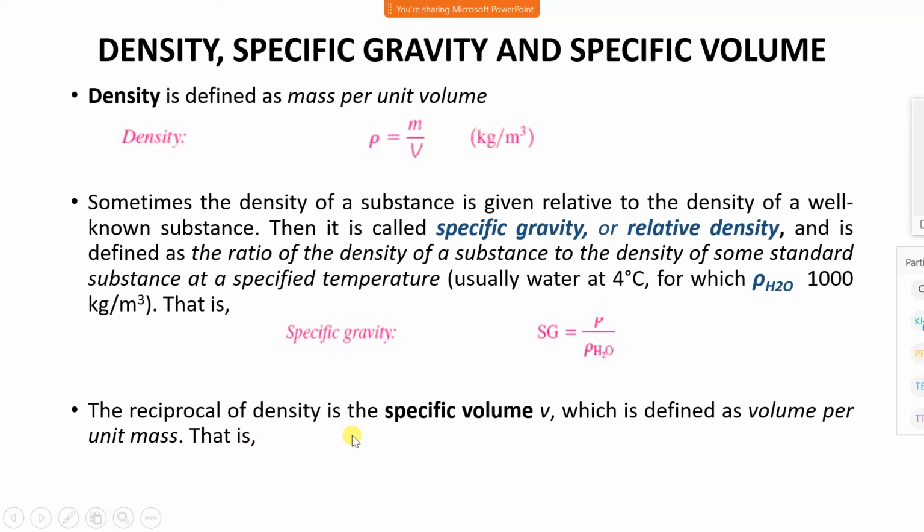The reciprocal of density is the specific volume. Density is mass upon volume, then the reciprocal is volume upon mass. Therefore, volume per unit mass is the specific volume. Specific volume is represented by small v, and it is the ratio of total volume upon mass, or we can say 1 upon rho. Specific volume is 1 by density, the reciprocal of density.